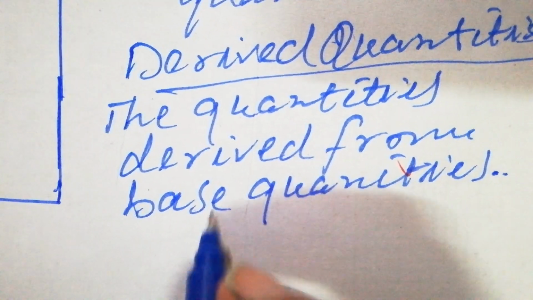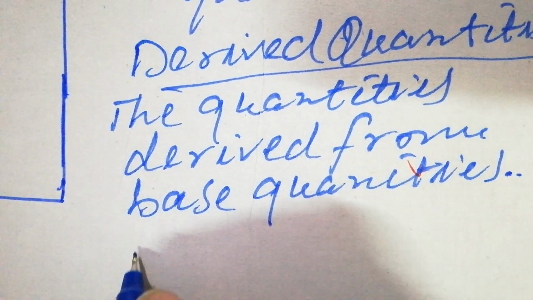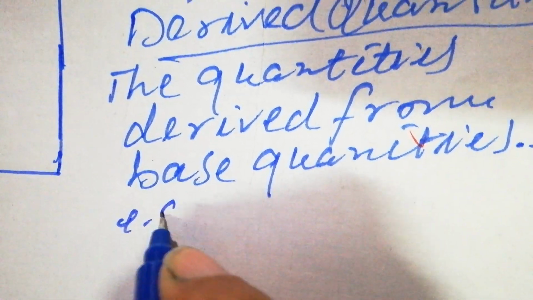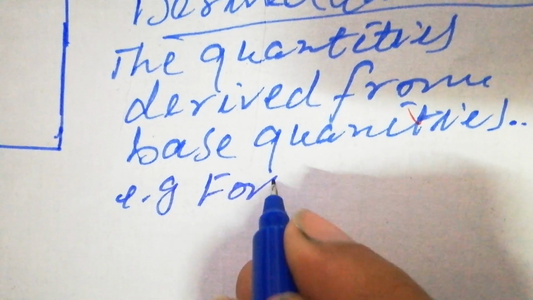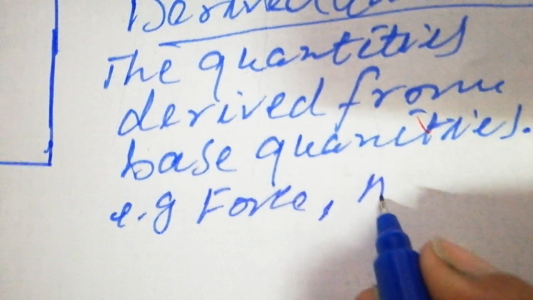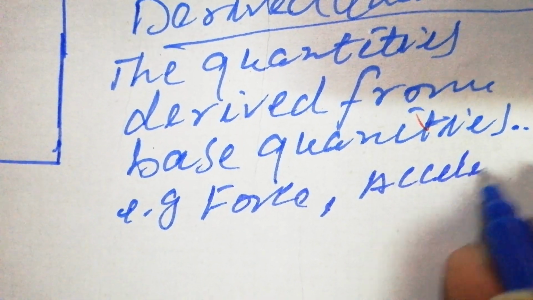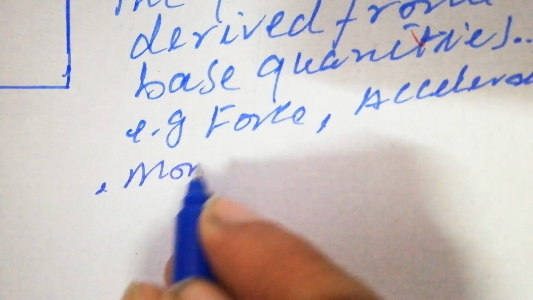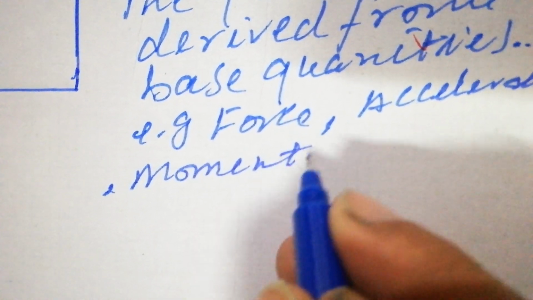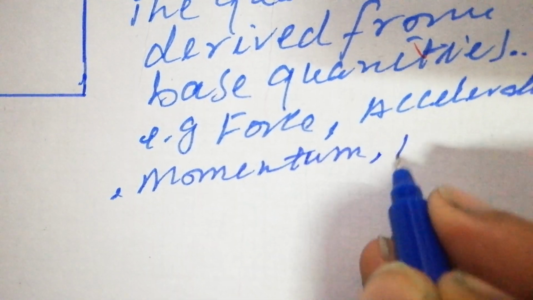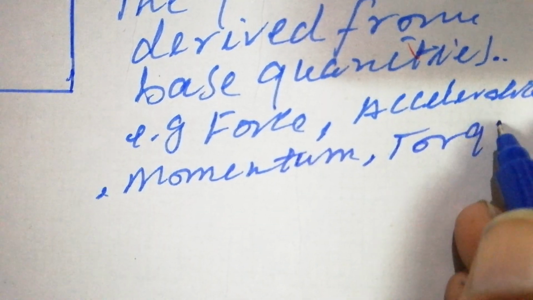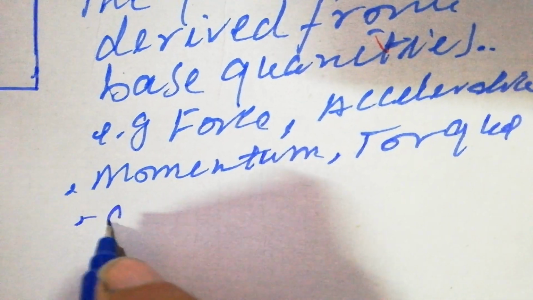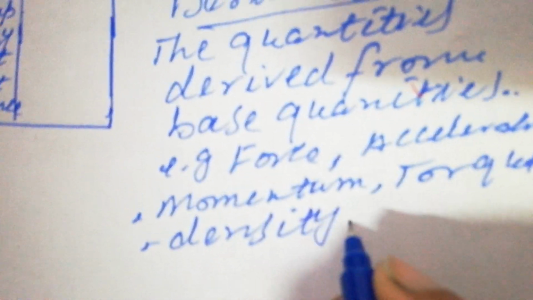Students, there is no limit to the derived quantities, like force, acceleration, momentum, torque, density, area.